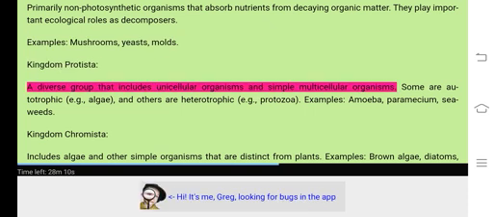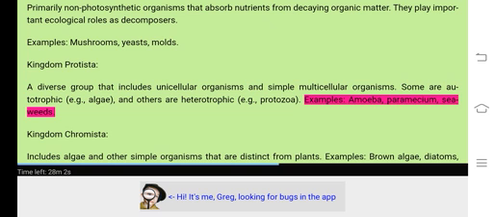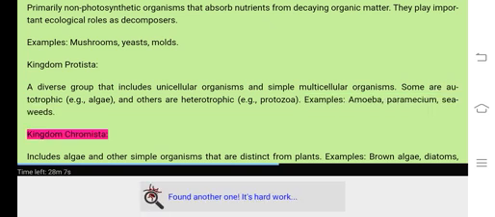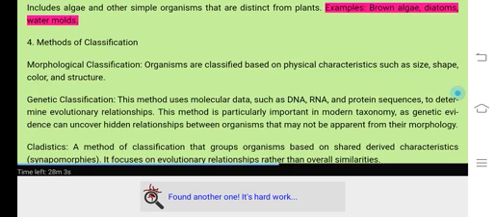Kingdom Protista. A diverse group that includes unicellular organisms and simple multicellular organisms. Some are autotrophic, e.g., algae, and others are heterotrophic, e.g., protozoa. Examples, amoeba, paramecium, seaweeds. Kingdom Chromista. Includes algae and other simple organisms that are distinct from plants. Examples, brown algae, diatoms, water molds.